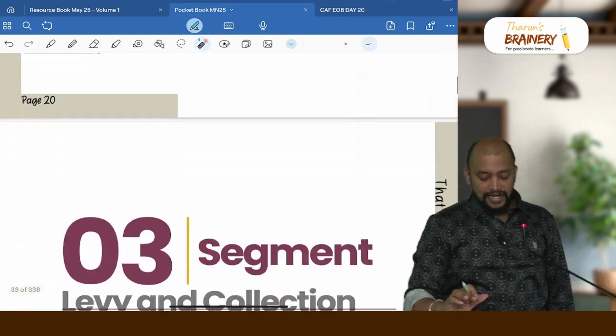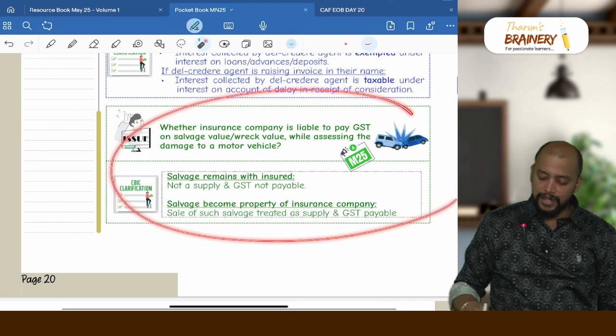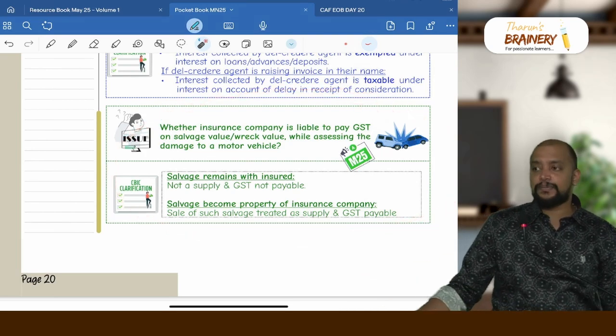So these are the various circulars and this is the latest amendment that we have. With this we completed the supply chapter.